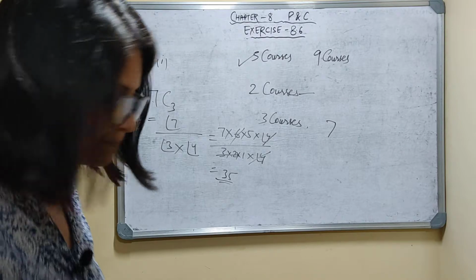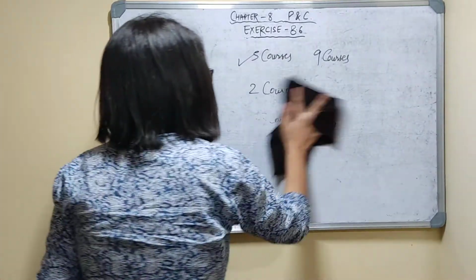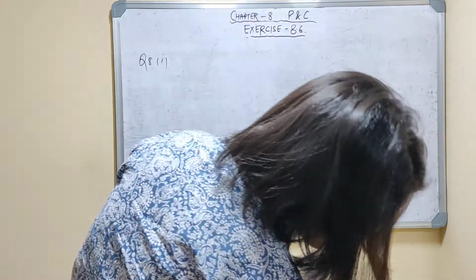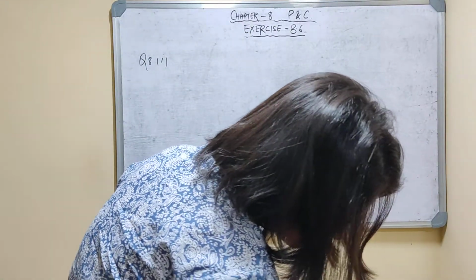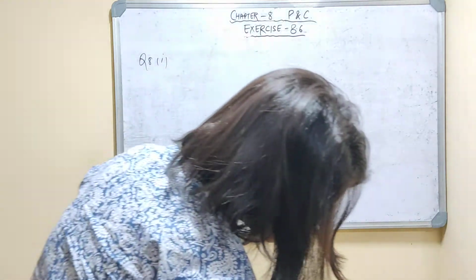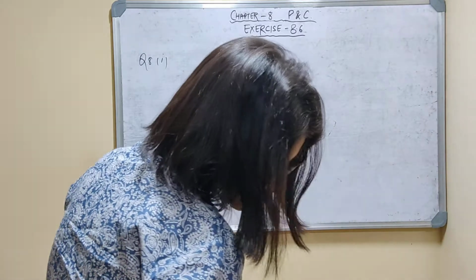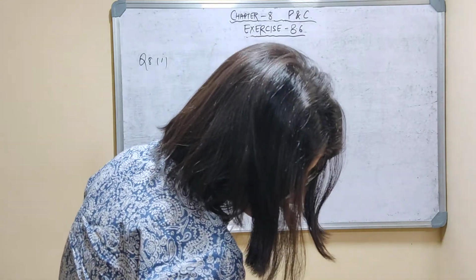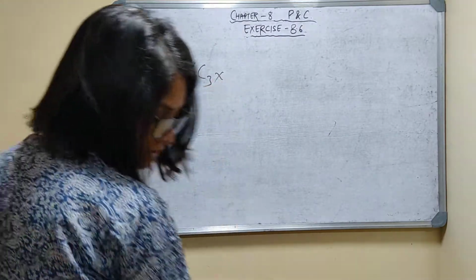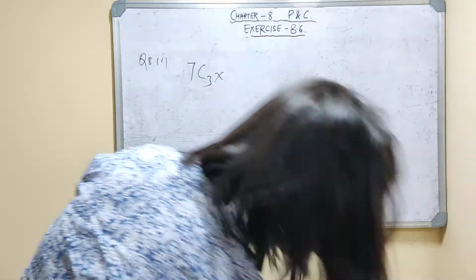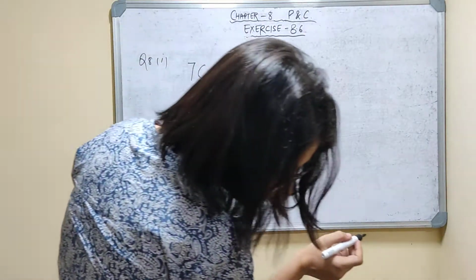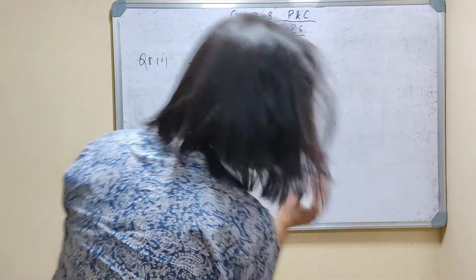Now part second. How many different committees, each consisting of 3 girls and 2 boys, can be chosen from 7 girls and 5 boys? Out of 7 girls you have to choose 3, and out of 5 boys you have to choose 2. So 7C3 into 5C2. Is it correct? Yeah, fine.